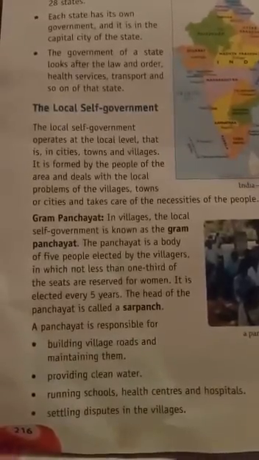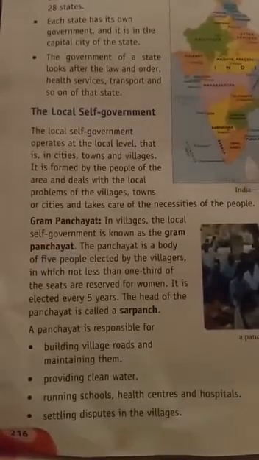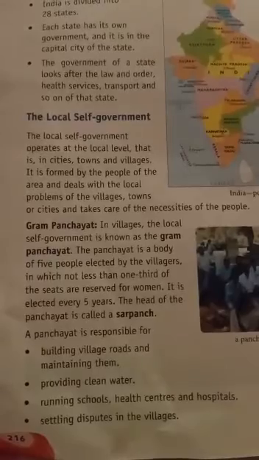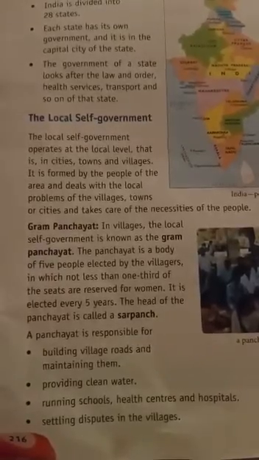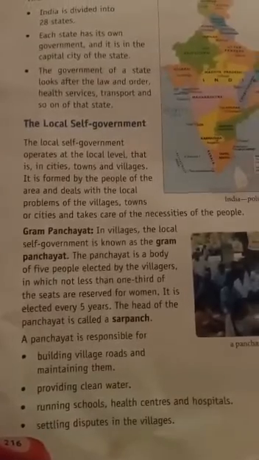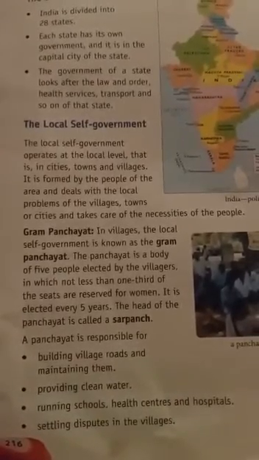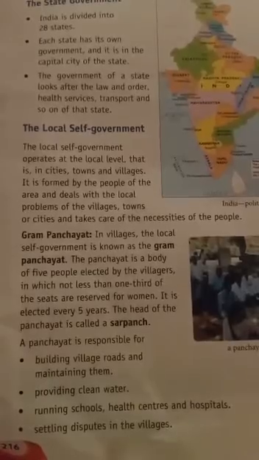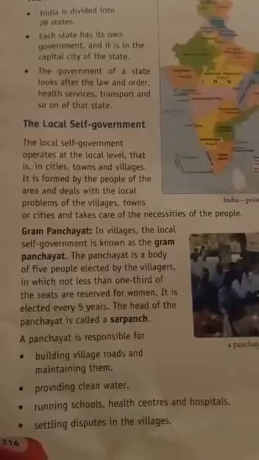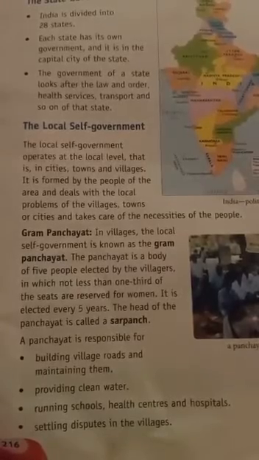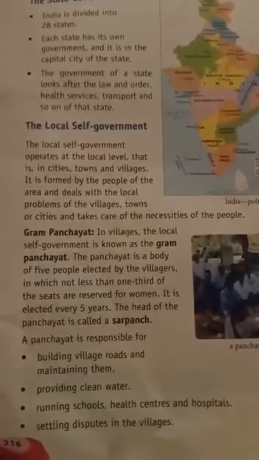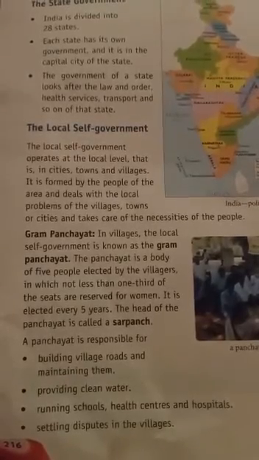In villages, there are small forms of government, which is known as the local self-government, the Gram Panchayat. Gram Panchayat is a government which is formed by the group of people in village areas, okay? So this Panchayat is a body of 5 people elected by the villagers. And those representatives of the Gram Panchayat are elected for 5 years.